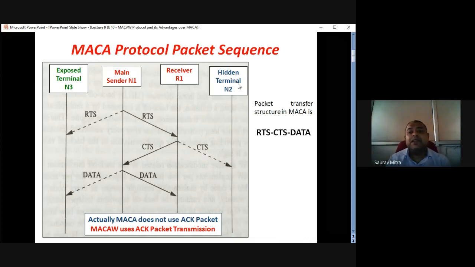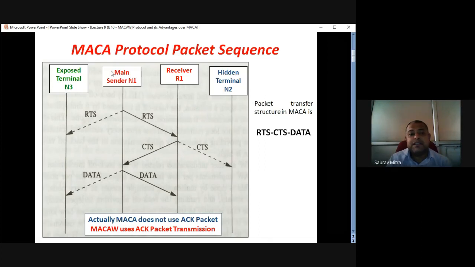Now what is a hidden terminal and what is an exposed terminal? Check that. This N2 is the hidden terminal, and receiver R1 is in the communication range of N1 as well as in the communication range of N2. So R1 can be accessed both by N1 and N2. So what is a hidden terminal? A hidden terminal is when N1 is trying to send data to R1, and as N2 is not in the range of N1, N2 also sends data to R1. Both N1 data and N2 data would clash at R1, and neither of the data will be received by R1. So both data are lost.